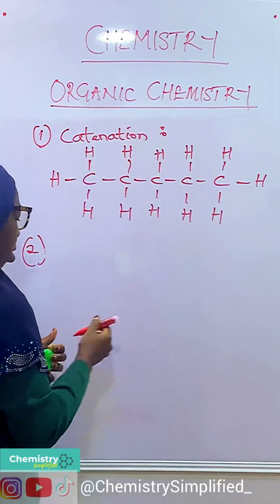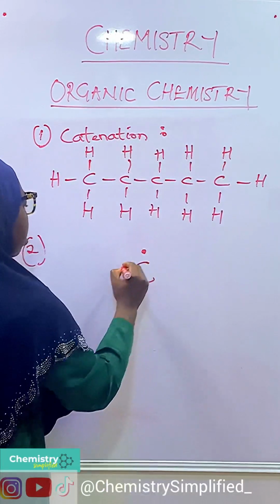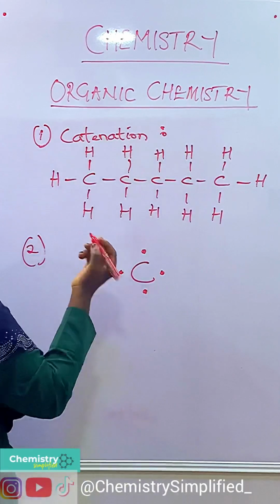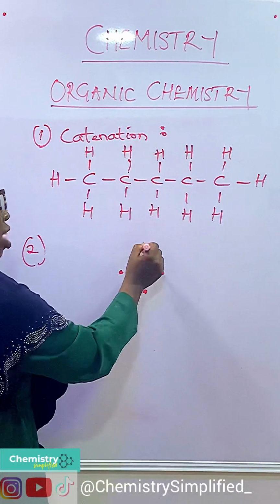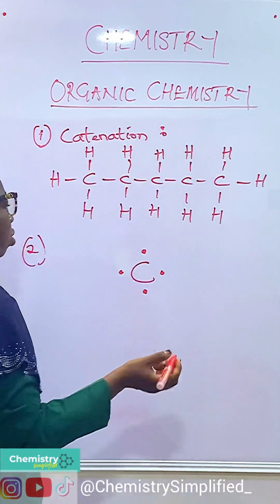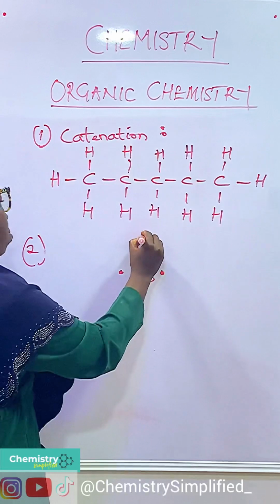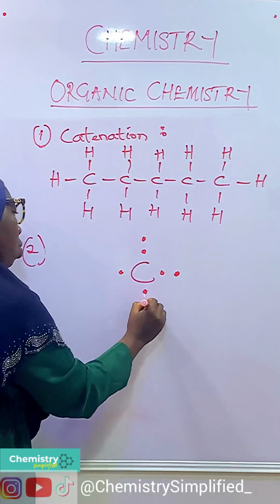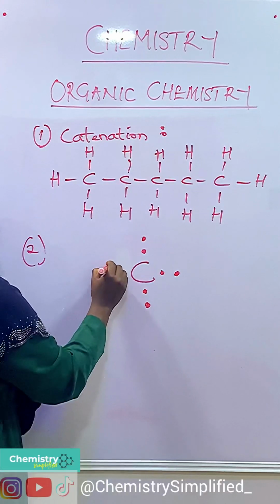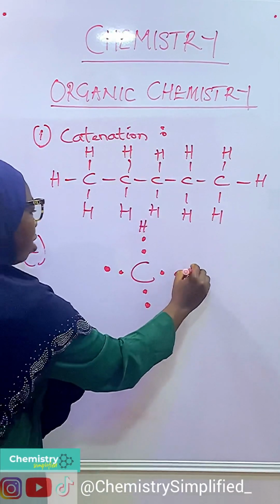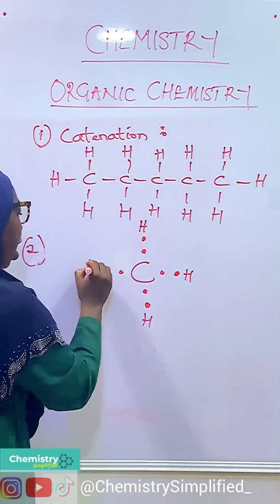So this is carbon with its 4 electrons. What carbon does is it shares these electrons with other elements, let's say, for instance, hydrogen. So hydrogen will come and donate its own electron, another one will come and donate, another one will come and donate, and another one will come and donate its electron. So eventually we'll have hydrogen, hydrogen, hydrogen, and hydrogen.